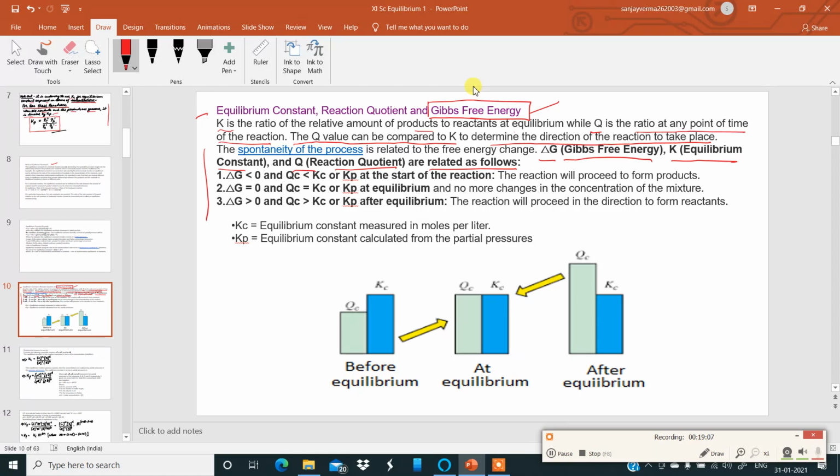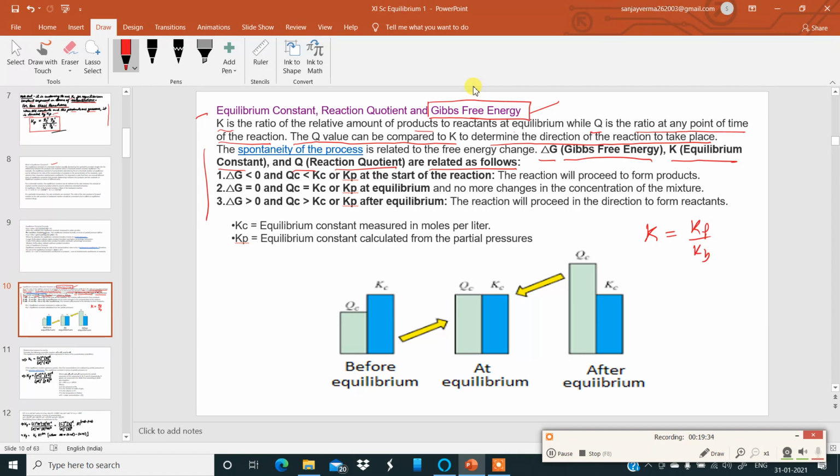Now let me tell you once more. K is the ratio of the products and the reactants at equilibrium. And Q is the ratio at any point of time of the reaction. And over here delta G is Gibbs free energy. So we can know about the spontaneity of the reaction by knowing these three: delta G, Qc and Kc.